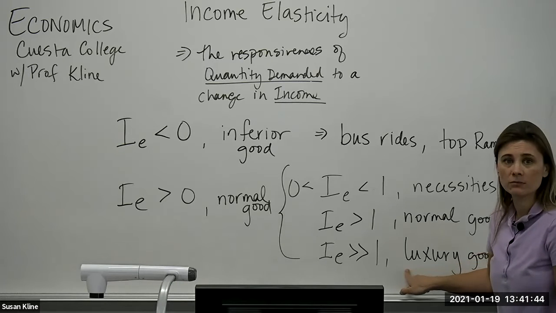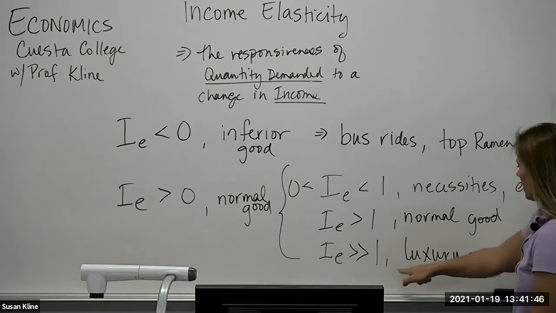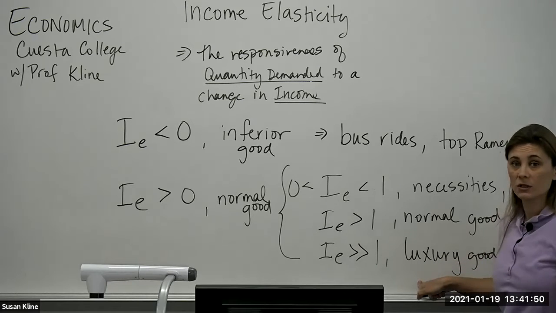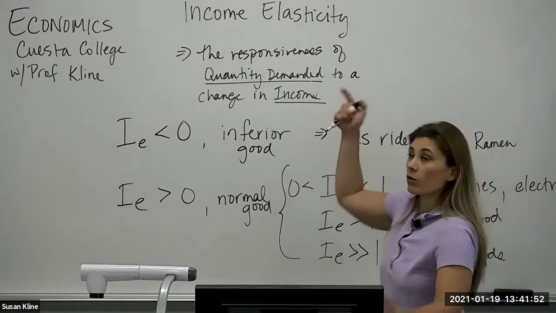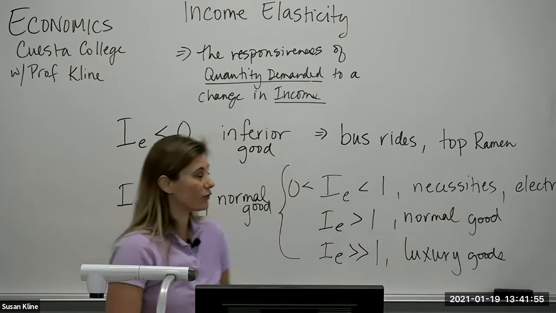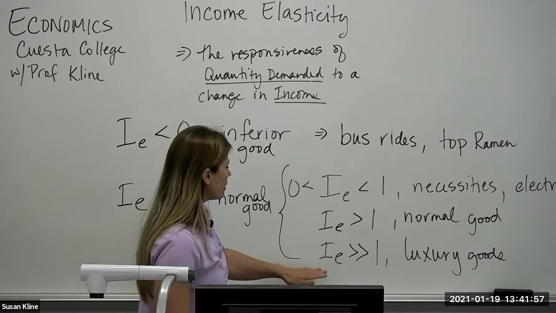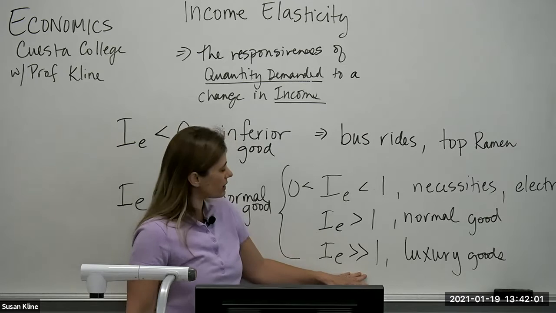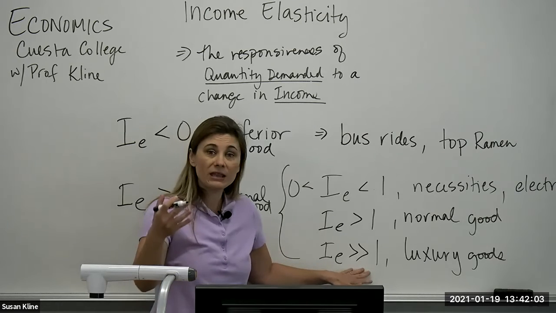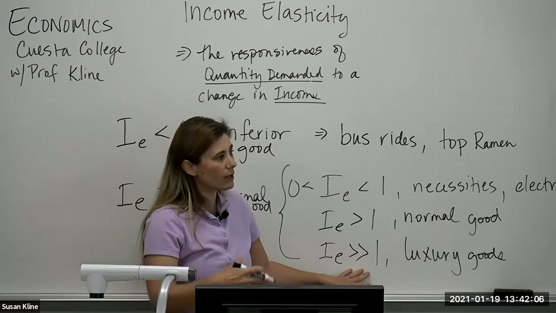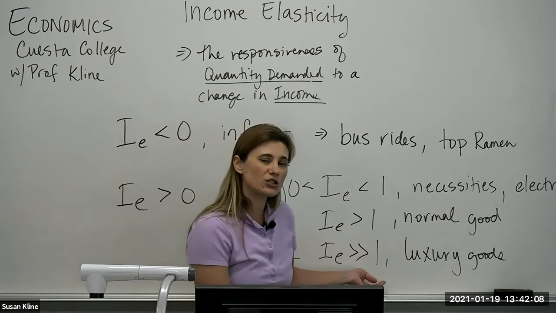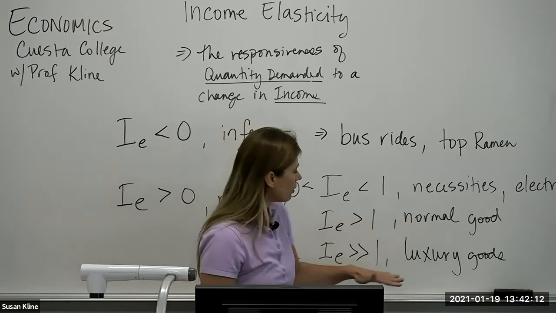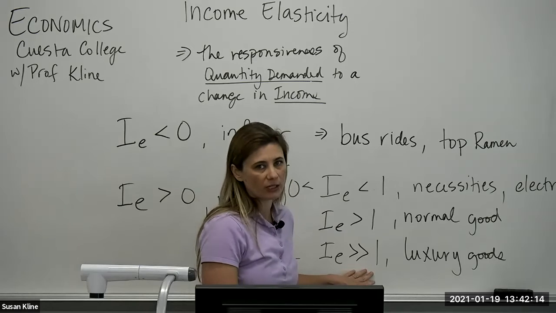So this might be airline tickets, right? As your income increases, you might go more often than just once a year or more often than once a decade or whatever you're currently doing, right? So we don't necessarily have a definite number here for when we consider things luxury goods. To make things simple in this class, if you're concerned about taking an exam, we'll just say if it's greater than 2, we're going to call it a luxury good, right? So if it's between 1 and 2, we'll just call it a normal good. And if it's greater than 2, we're going to call it a luxury good.